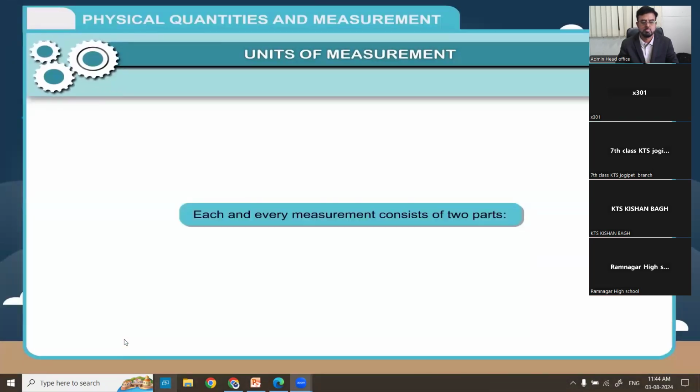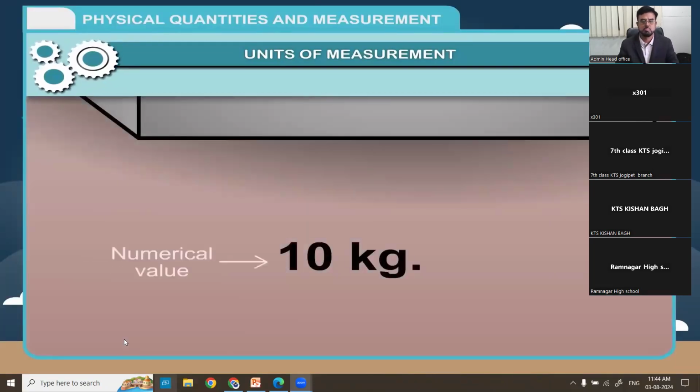Each and every measurement consists of two parts. 1. A number called numerical value. 2. A symbol or alphabet that denotes the unit